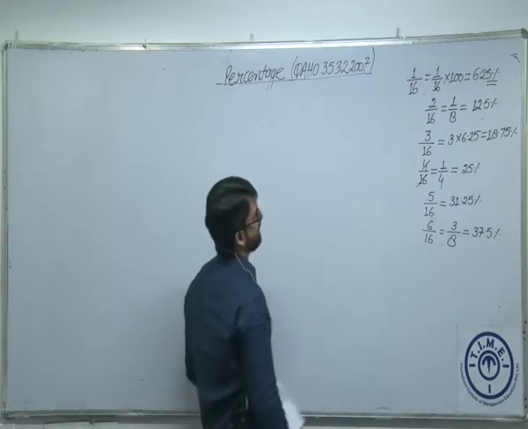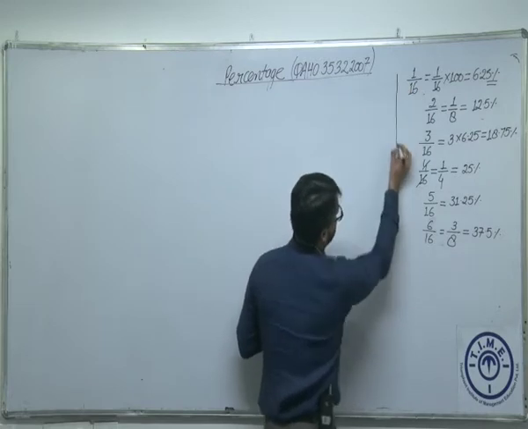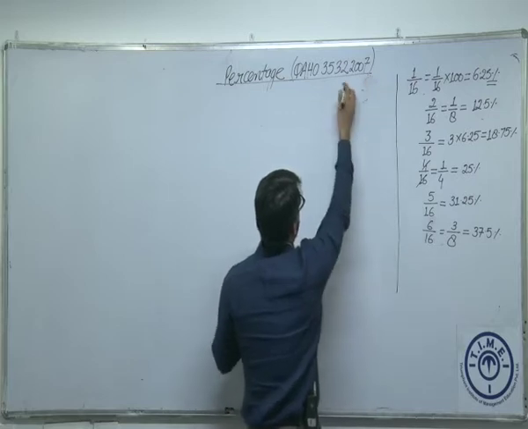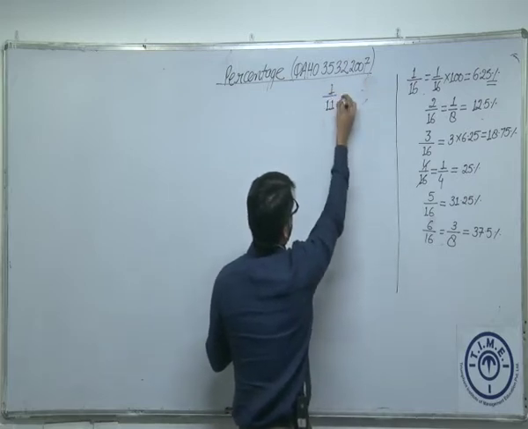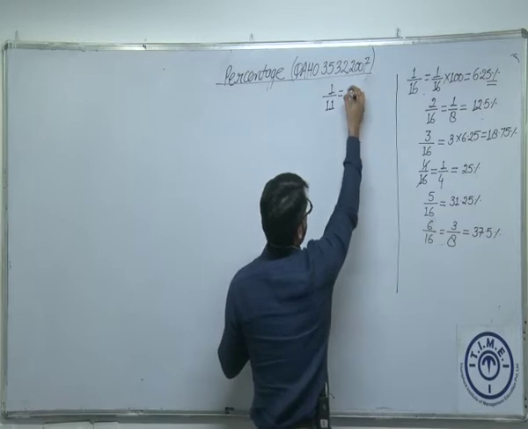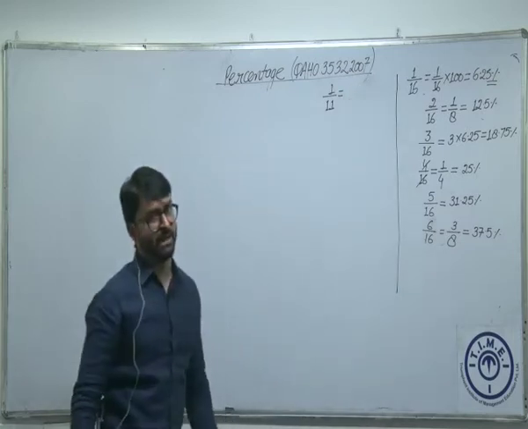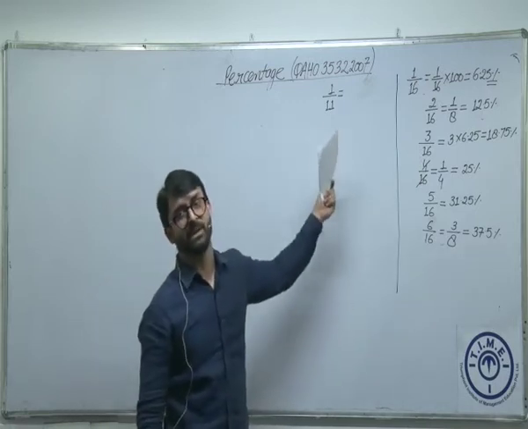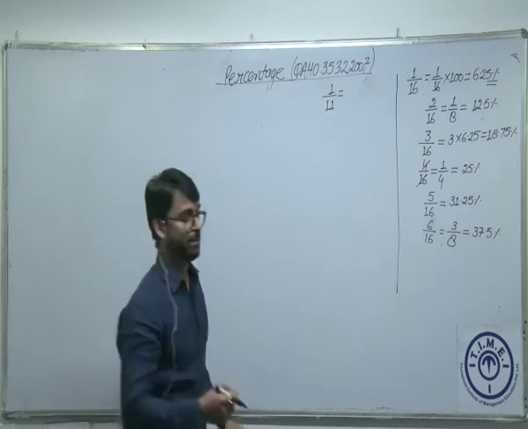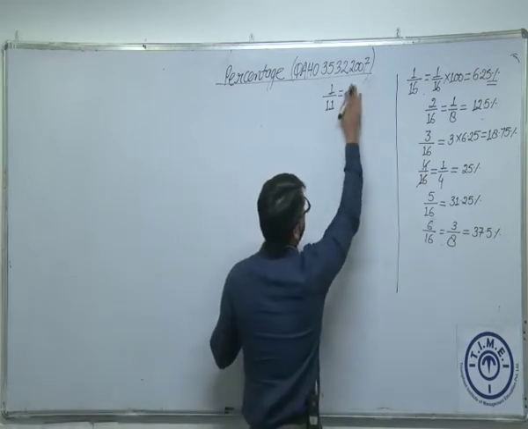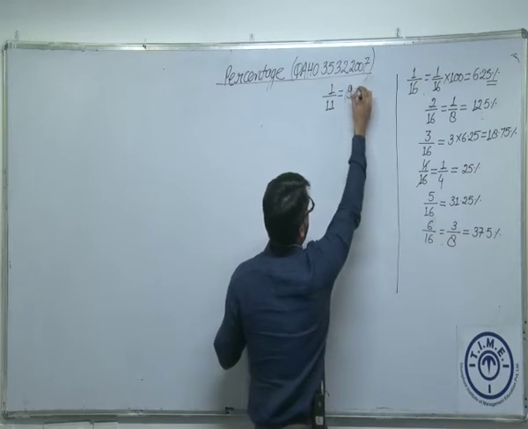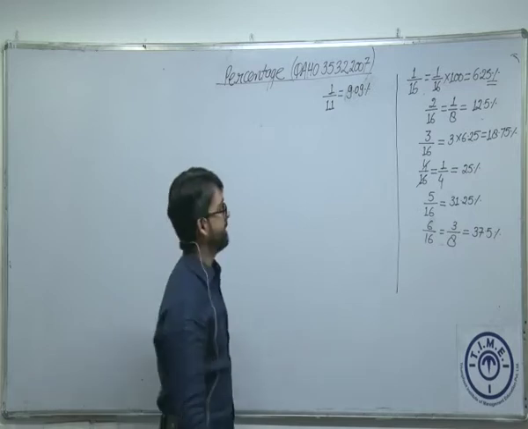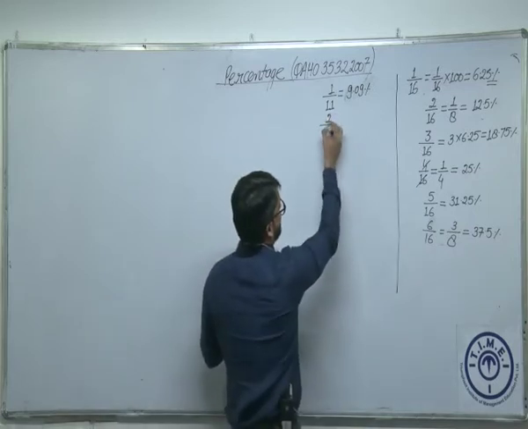One more table which is kind of an important table is 1 by 11. 1 by 11 is actually, if I want to convert this into percentage, multiply this by 100, which is 100 by 11. 100 by 11 is 9.09%. Am I right? Now, what is 2 by 11?